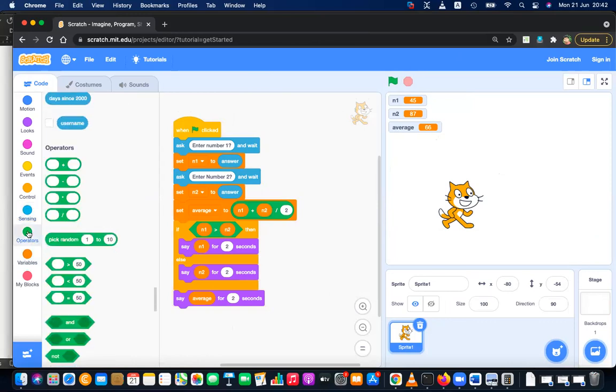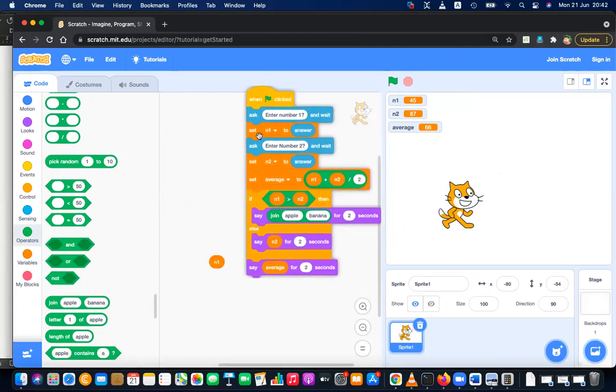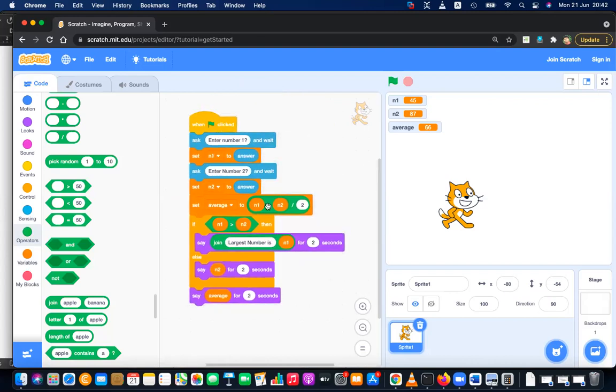So I'm going to operations and add this join apple banana to here. Join apple banana. Then N1 I'm going to join with, largest number is N1. Okay.